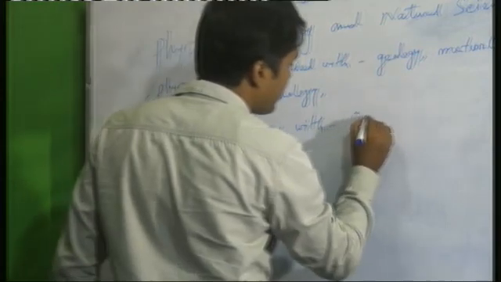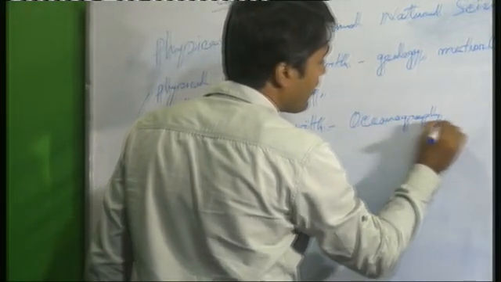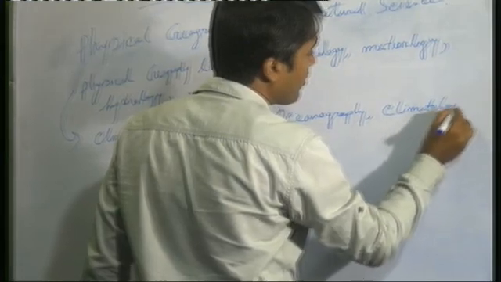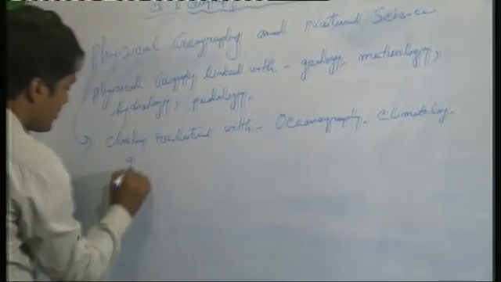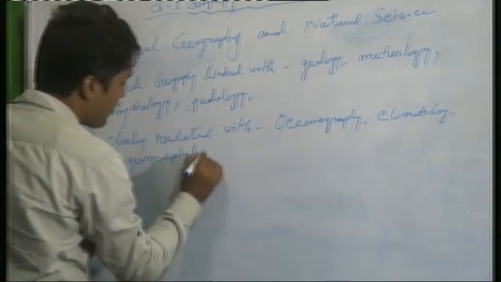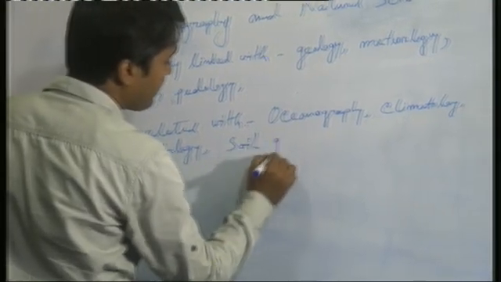oceanography, climatology, geomorphology, and another part, soil geography.